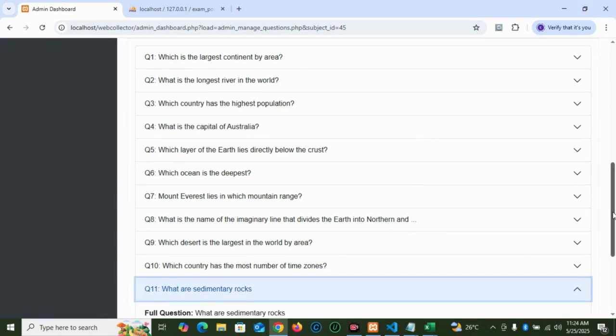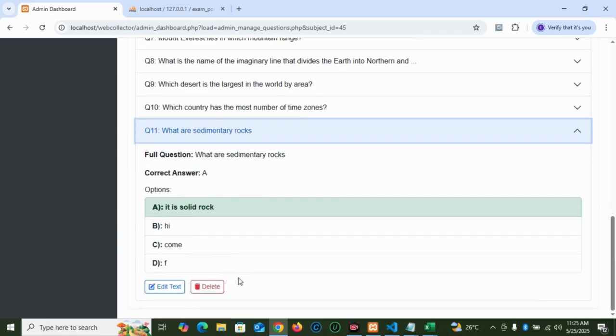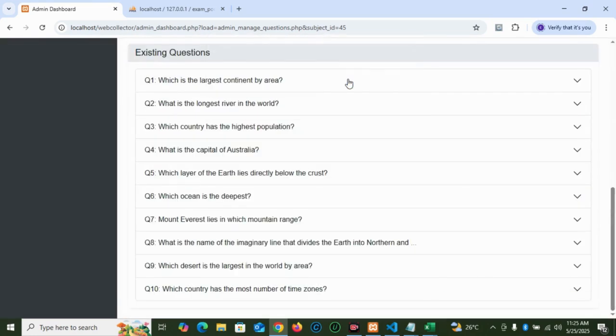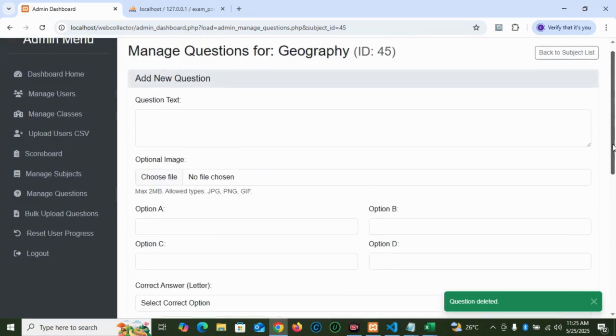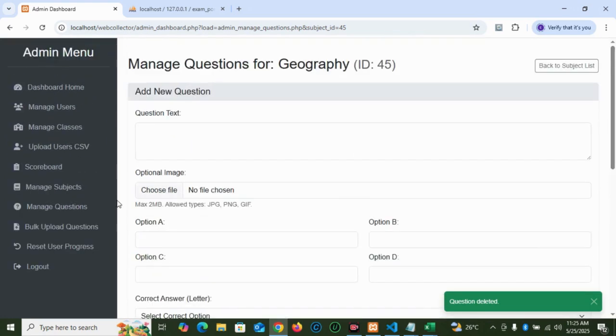So when we come here, we can also edit or delete the questions. So let's delete the question. As it comes here, the question is deleted. So that's it. And then finally,